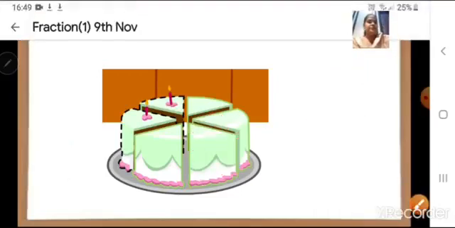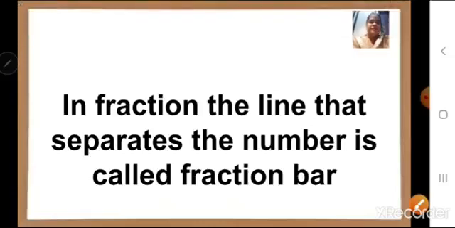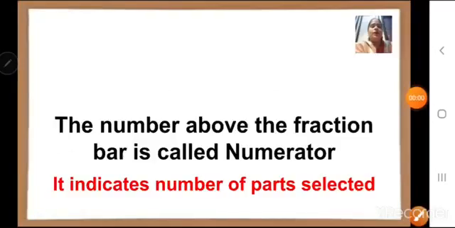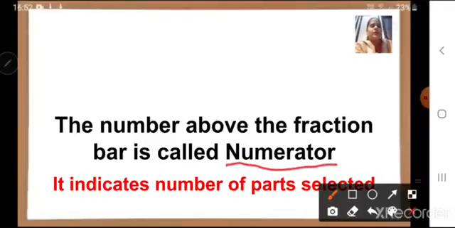Now children, in a fraction, the line that separates the numbers, right? We are separating 2 numbers. We are writing one number up and one number down. So that line is known as the fraction bar. Whereas the number above the fraction bar is called the numerator. What is it called, children? Numerator. Above the fraction line, the number is called the numerator.